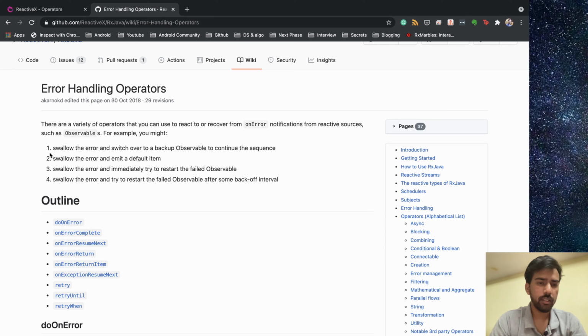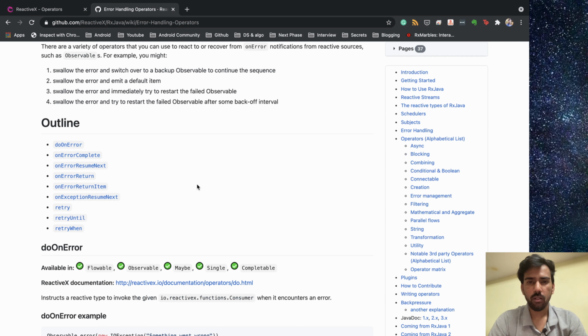The first one, as you can see, you can swallow the error and switch over to the backup observable, which in our case is retry, and then you swallow the error and emit some default item, okay, and then you restart the failed observable. Okay, all these scenarios are there. So let's look at doOnError. This operator will be invoked when you have some error. So let's go to the Android Studio and implement these operators.